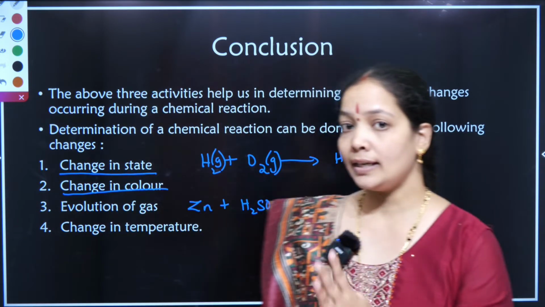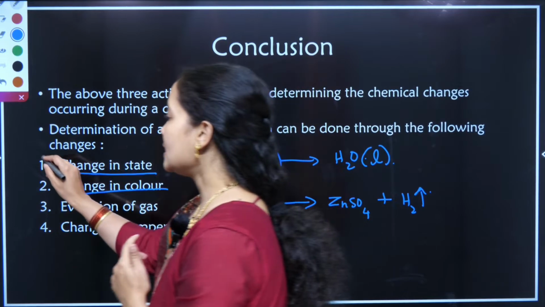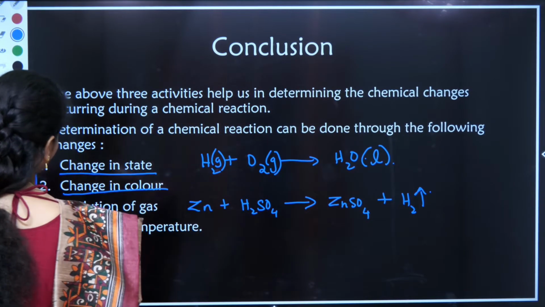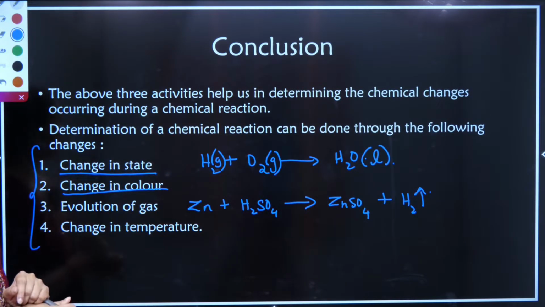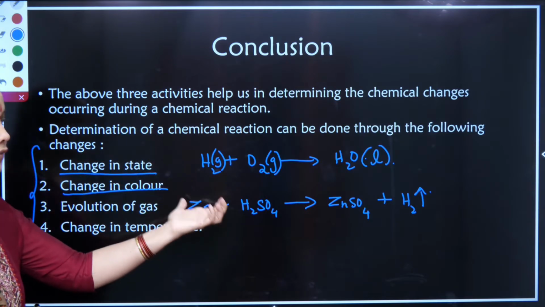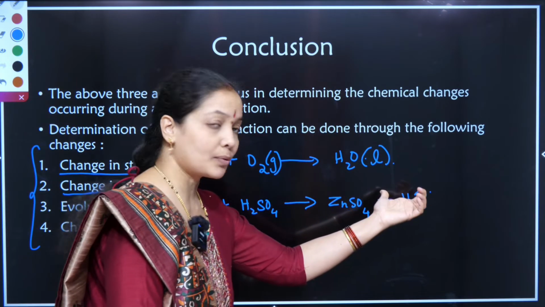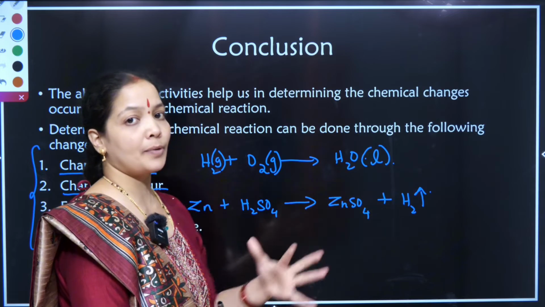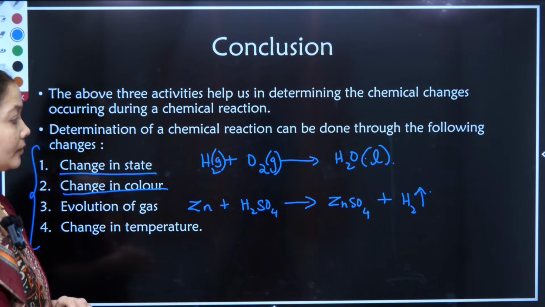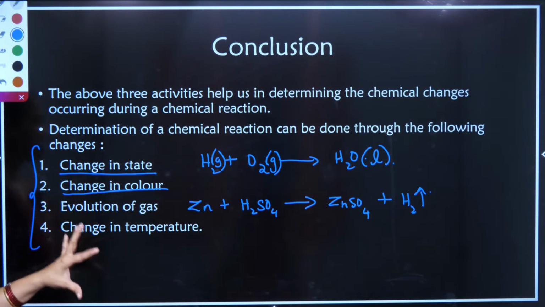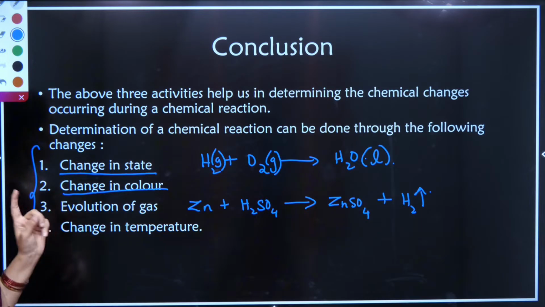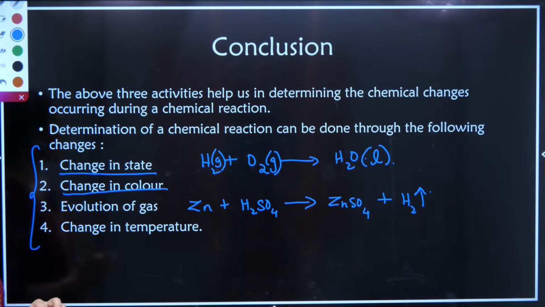So, when we analyze chemical reactions, these are the four things we keep in mind, and then go to the state of the substances, the products formed and their properties as well. In order to understand a chemical change, these four points are the most important and necessary for us to memorize as well as to make a note of.